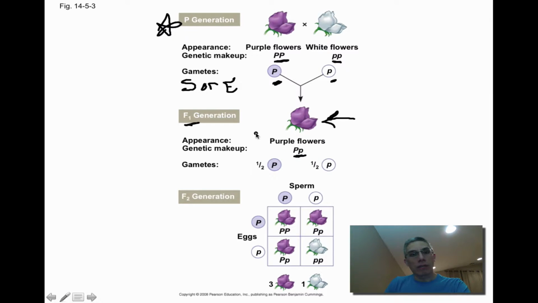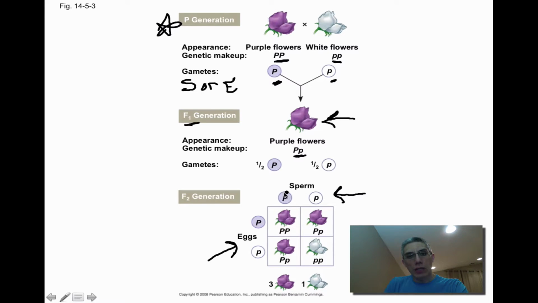overtakes the white. Now, if you notice the gametes that are produced from these purple flowers, half of them will produce a capital P and half the gametes will be a lowercase p. So there's a 50-50 chance of getting either allele. So when these F1 generations either self-pollinate, or what we could even do, we could cross-pollinate them, you're going to notice in this F2 generation, if we make a Punnett square to sort of illustrate what we're doing, what we would do is we would put the gametes on top and we would put the gametes on the left-hand side.